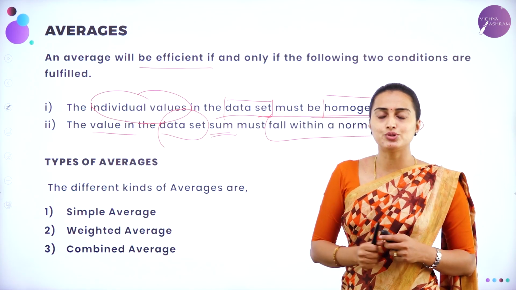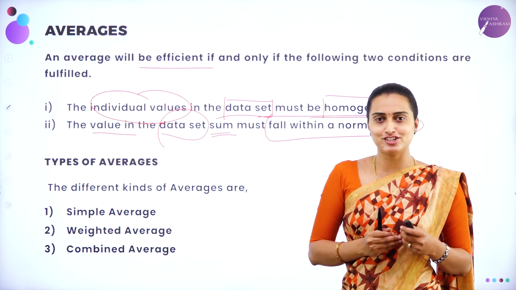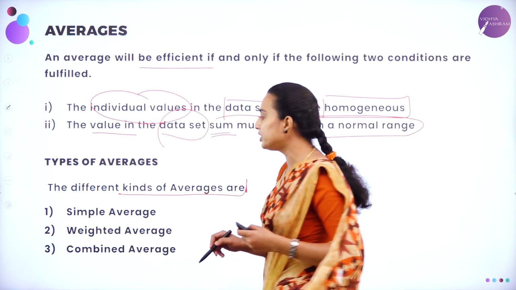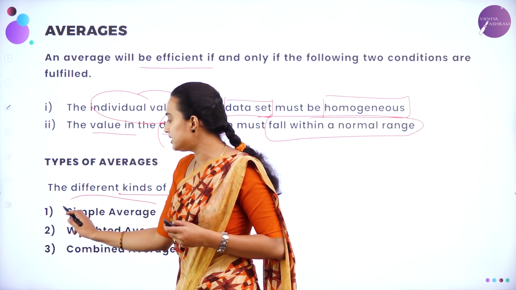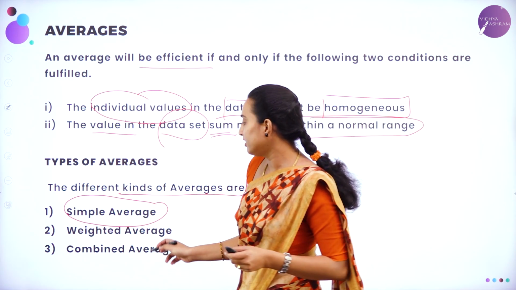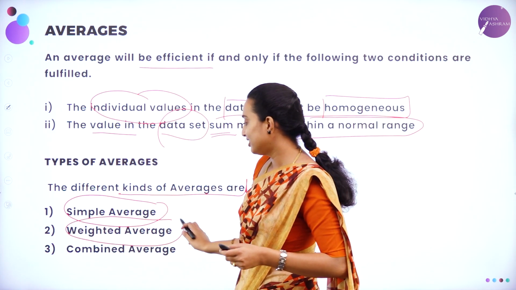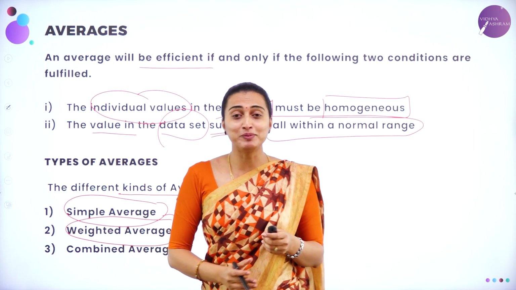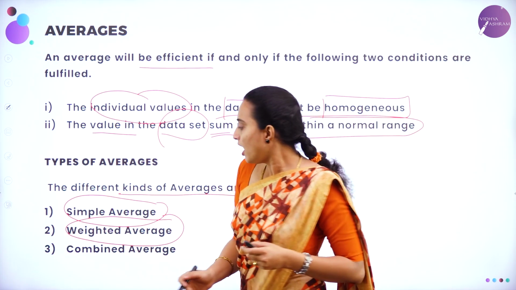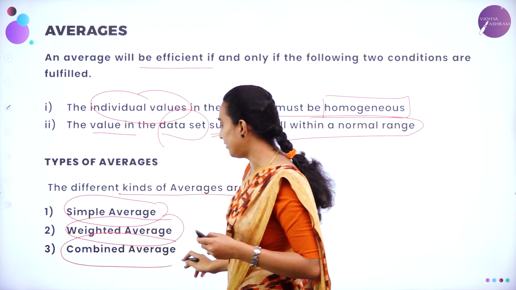Now let us look into the types of averages you are going to have. There are different kinds of averages. First one is the simple average, which includes the simple problems, and then the weighted average, which will include still more complex problems. And then you are going to have the combined average.